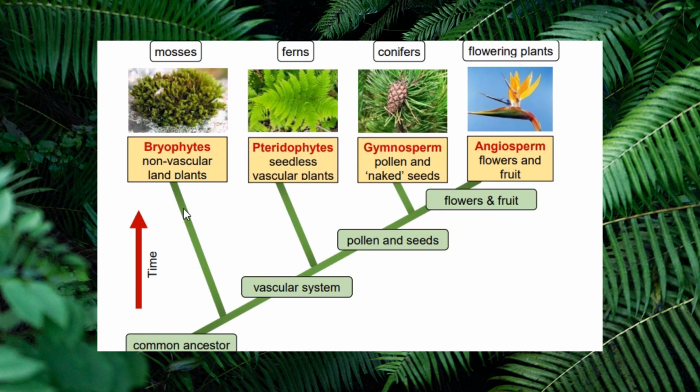Common ancestor. And then there's bryophyte, non-vascular land plants. Then vascular systems come. Then we have seedless vascular plants. Then pollen and seeds. Then we have gymnosperms, pollen and naked seeds. Then we go to flowers and fruits, that we have angiosperms, flowers and fruits.